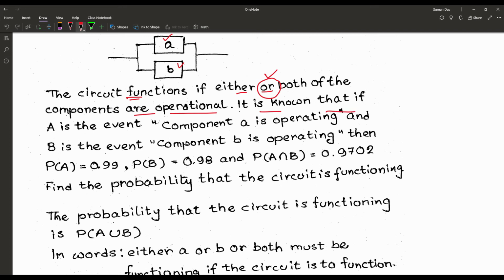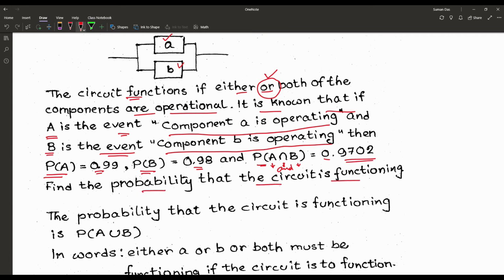It is known that if capital A is the name of the event, component A is operating, and capital B is the name of the event, component B is operating, then also given that the probability of A, that means component A is operating, is 0.99, probability of B, that means component B is operating, is 0.98, and probability of A and B, because intersection means once again and, component A and component B both operating, is 0.9702. Find the probability that the circuit is functioning.